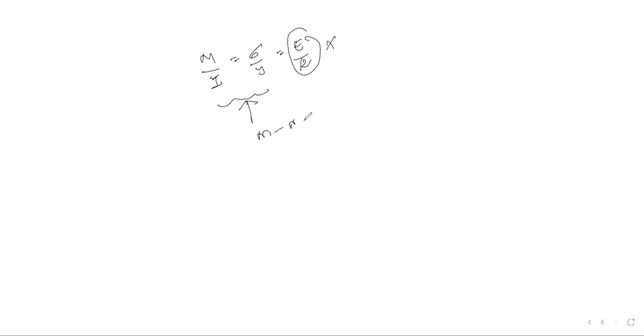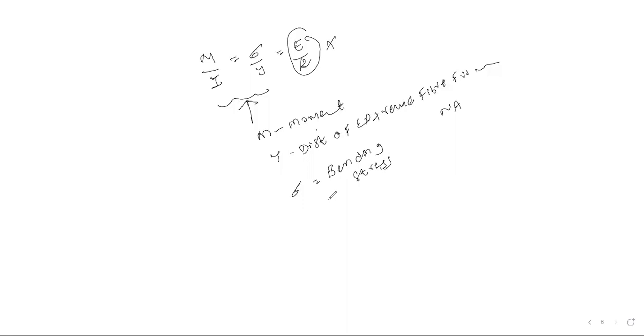M is moment, y is the distance of the extreme fiber from the neutral axis. Sigma is equal to bending stress. And I is equal to moment of inertia. Is it clear?